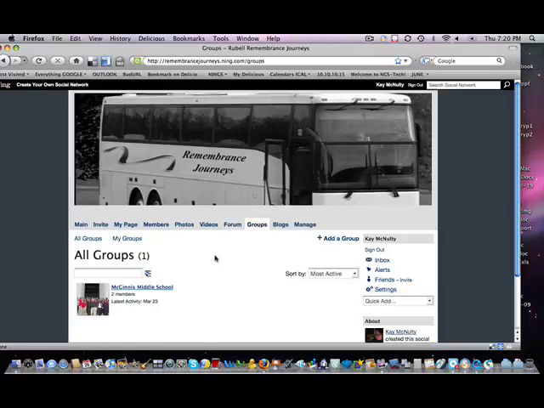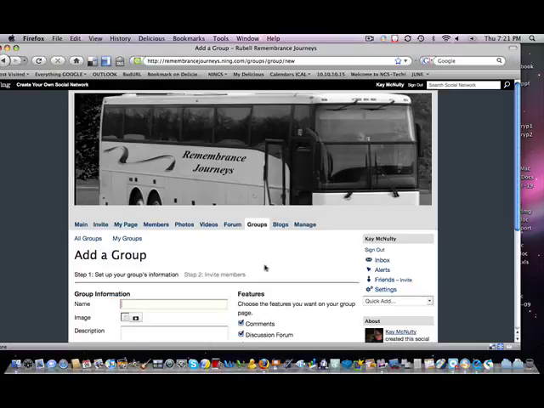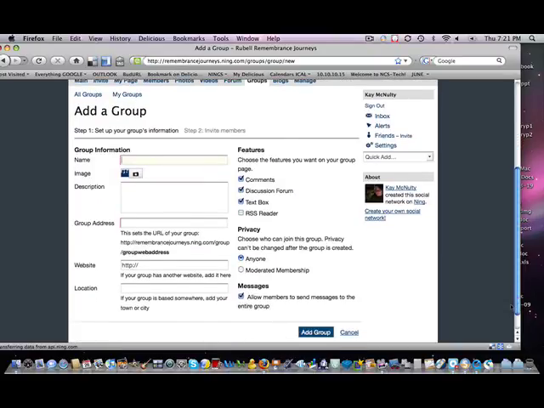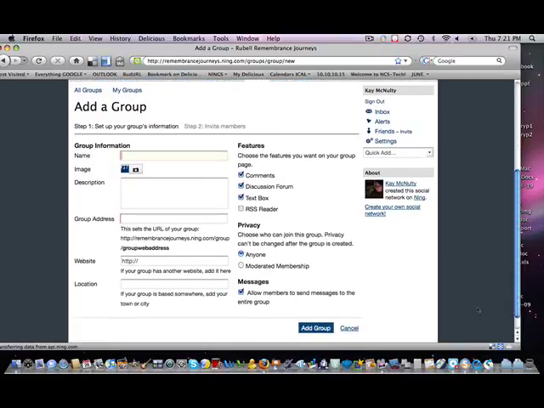The groups page, you can add a group. So let's say you want to start a group called volunteers, or maybe another school. You would just say add a group and name it. Now when you add the group, you want to look at these privacy settings and the features of the group.